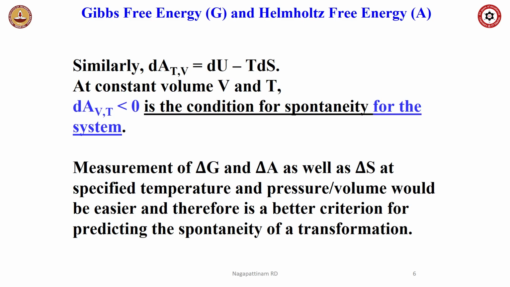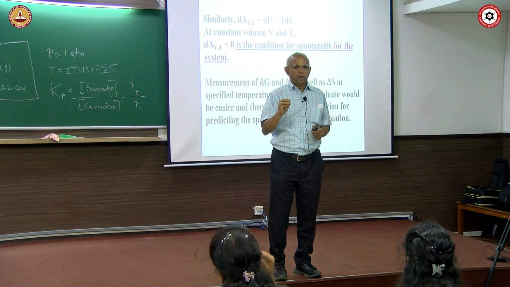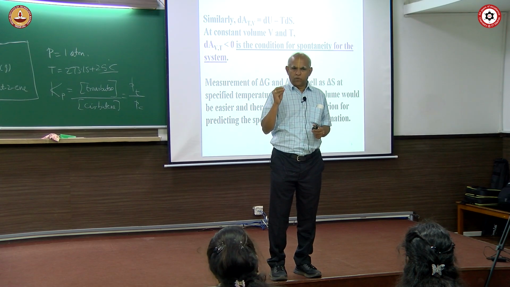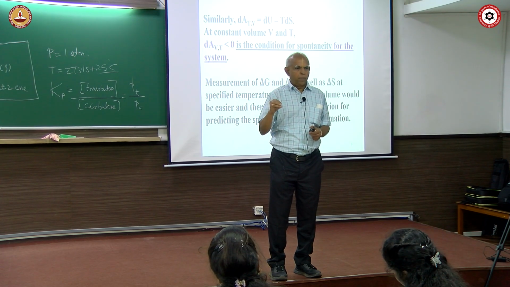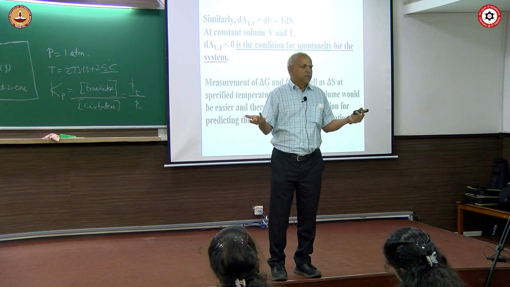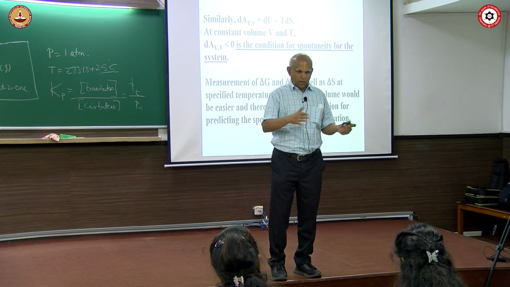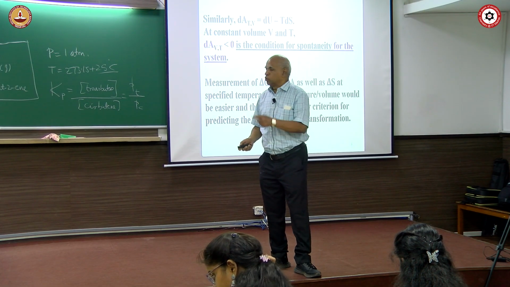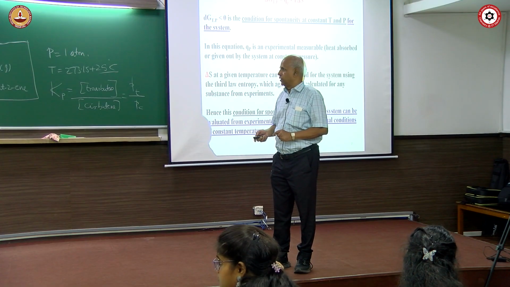So, we have touched spontaneity. Okay, there is some property of the system. In this case, chemistry says it is the Gibbs free energy. The Gibbs free energy change should be negative. Can we measure Gibbs free energy? Of course, you can measure. Using properties of the system, you can measure. Conditions are very simple. Temperature, pressure are normal. Okay. So, that is why this becomes a very, very important topic in chemistry.